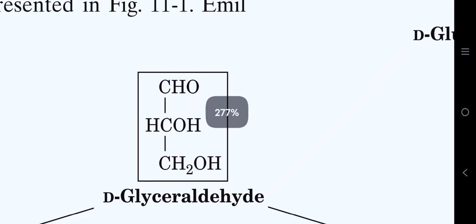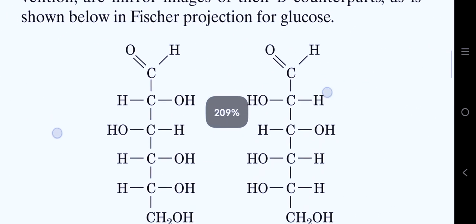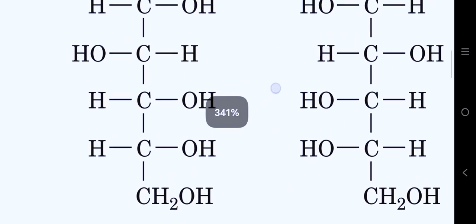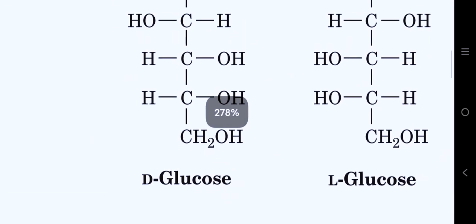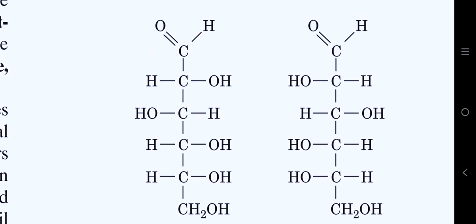And if the hydroxyl group at that chiral center farthest away from the aldehyde functional group is present on the left side of that molecule, we will call that molecule an L sugar. As you can see in the case of glucose, carbon number 5 is the asymmetric carbon that is farthest away from the aldehyde group.